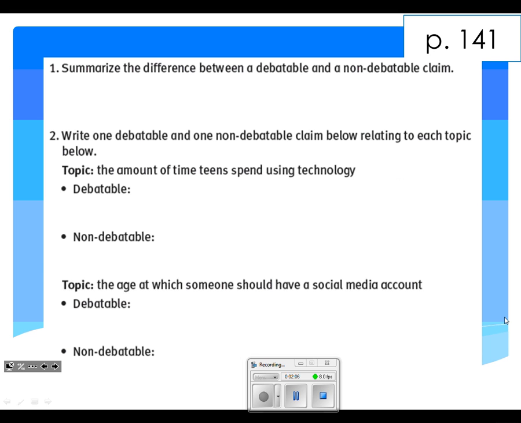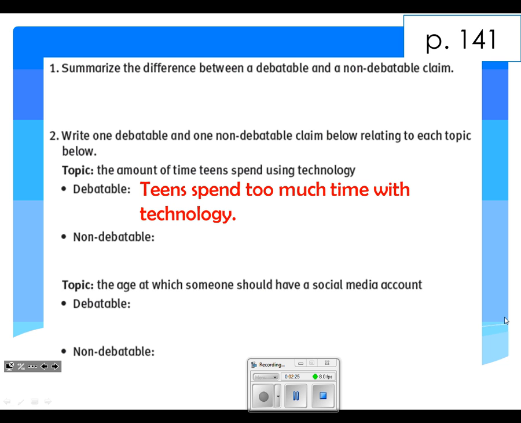Number 2 says we need to write 1 debatable and 1 non-debatable claim based on topics. Our first topic is the amount of time teens spend using technology. So let's write a debatable claim first. Remember, debatable is something that can be argued. Here's a claim for that topic: teens spend too much time with technology. Some people would agree with that, some people would disagree with that. And notice, folks, that claim is based on the topic.